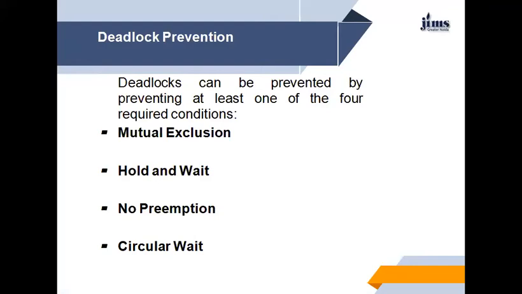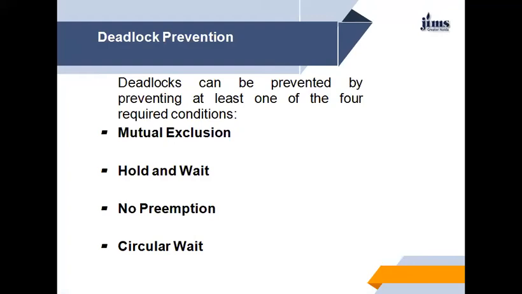Third one is no preemption. The third necessary condition is that there be no preemption of resources that have already been allocated. To ensure that this condition does not hold, we can use the following protocol. If a process is holding some resources and requests another resource that cannot be immediately allocated to it, then all resources currently being held are preempted.